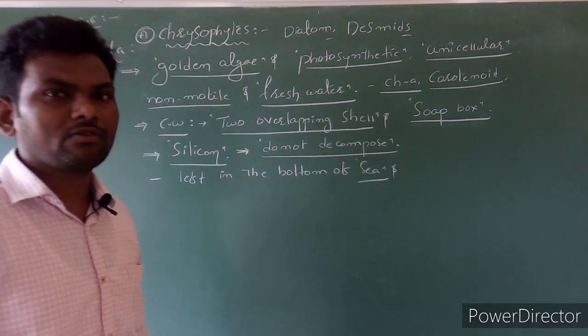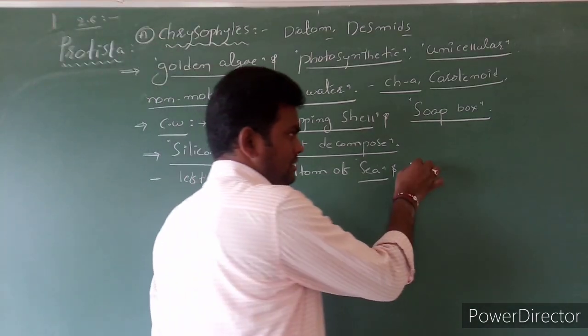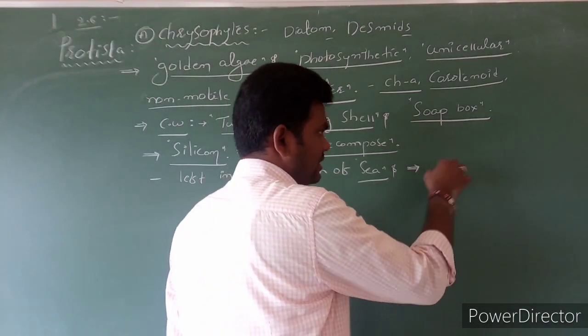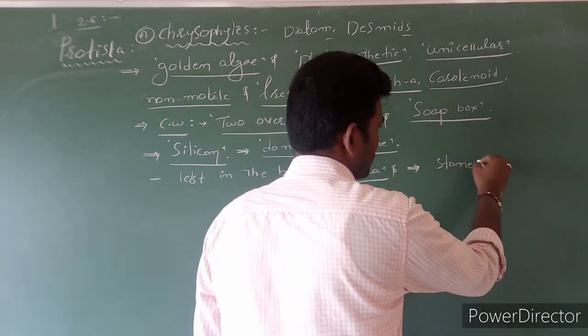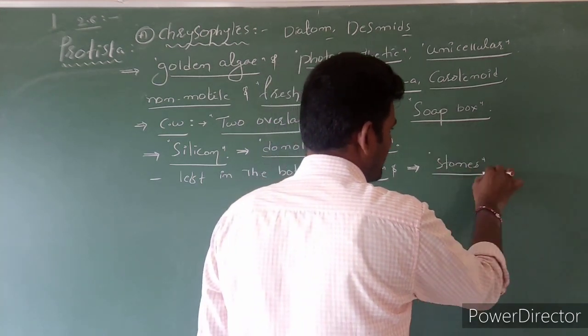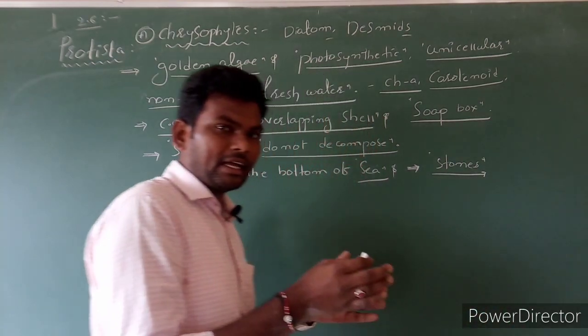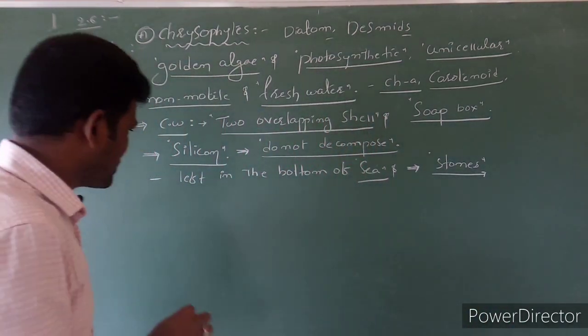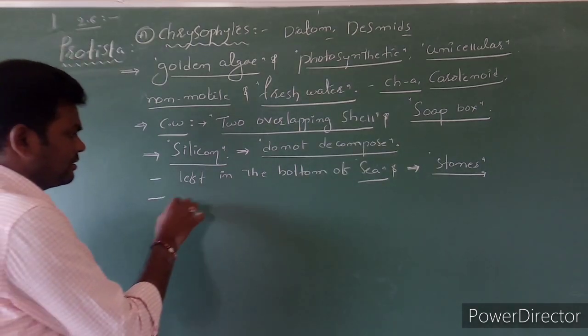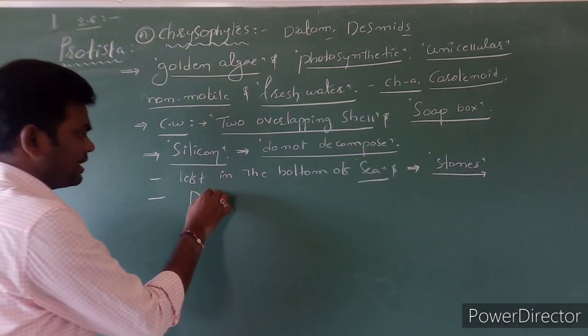After millions of years, these silicon shells become aggregated and look like stones. Such are called diatomaceous earth.